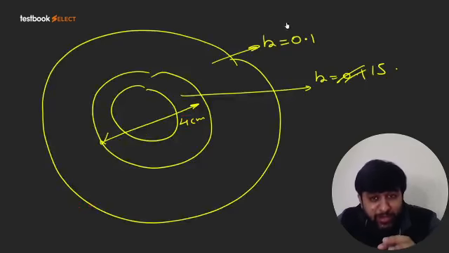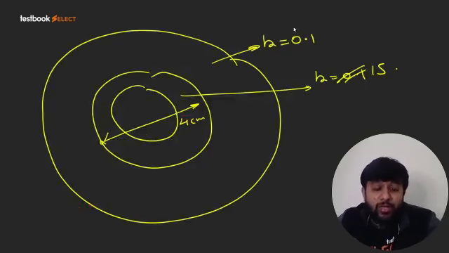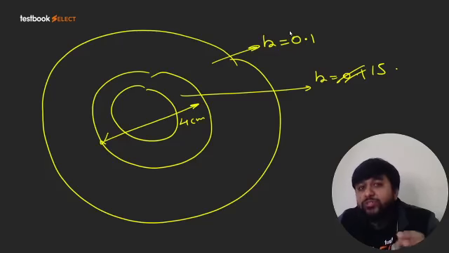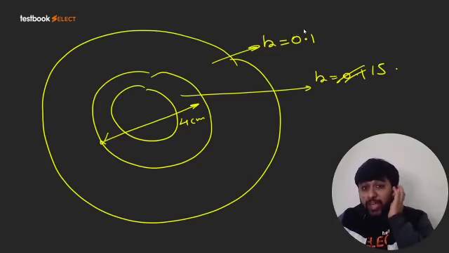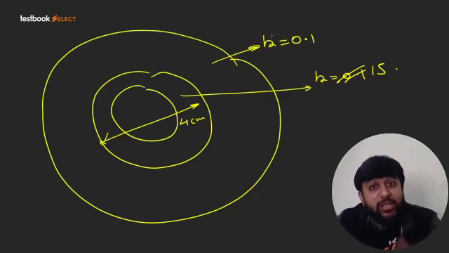Okay? Now guys, let me ask you a question over here. Right now, let us suppose that thickness of insulation is 2 centimeters. What I'm saying is that currently the thickness of insulation is 2 centimeters.